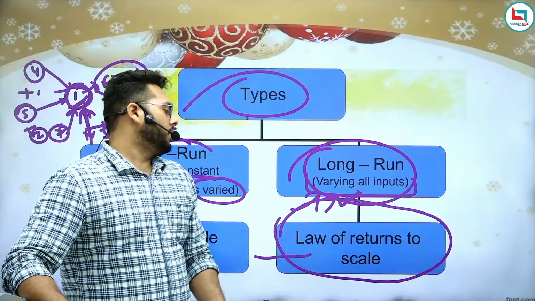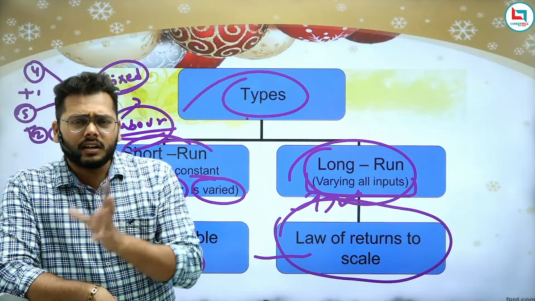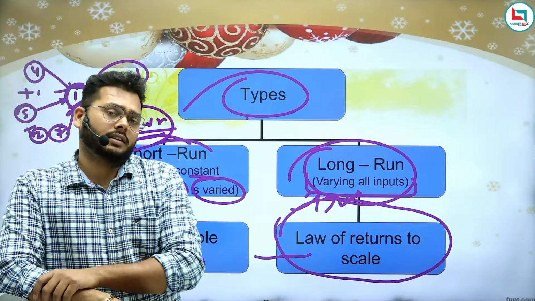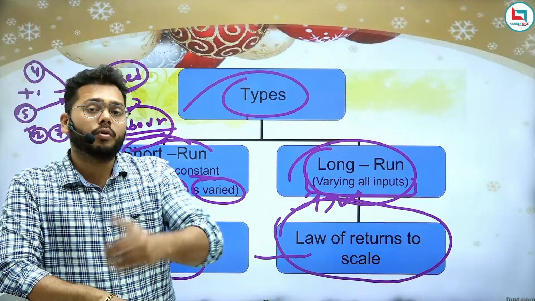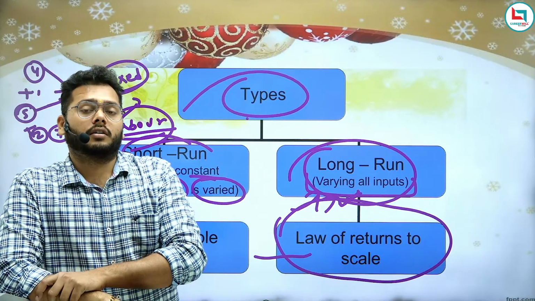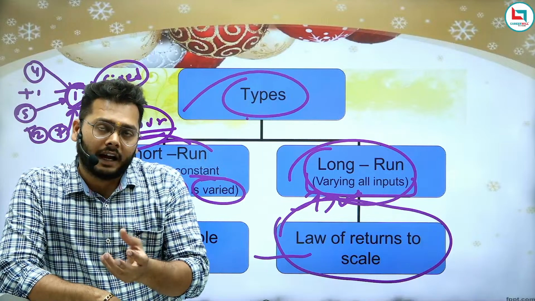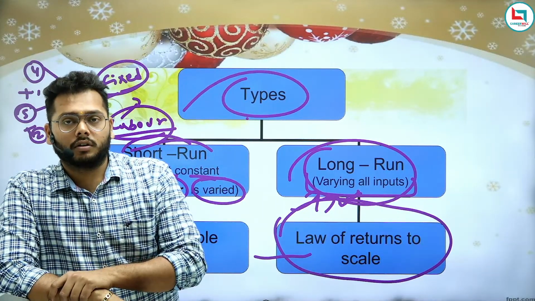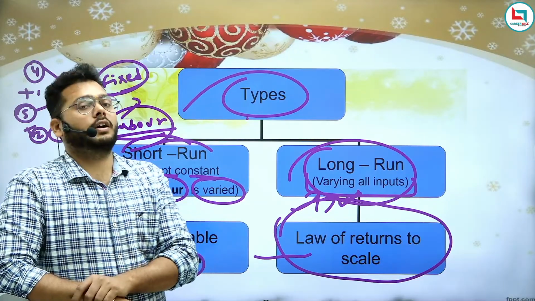Now, law of returns to scale. You will get some return: negative return, positive return, increasing return. Whenever you get more and more units of output while using less labor, at the initial level, that is what is called increasing return, you are getting lots of output.